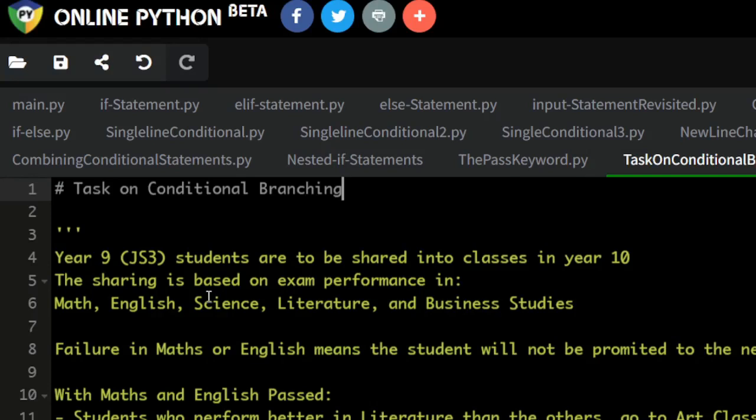And in this Python programming class, I am going to give you a task. And this is not a class, actually, it's a task. I just want to explain to you what you are expected to do with the knowledge you've gathered so far. If you check these tabs, we've done a whole lot: 1, 2, 3, 4, 5, 6, 7, 8, 9, 10, 11, 12, 13, 14, and now the 15th tab on only one topic called conditional branching in Python programming.